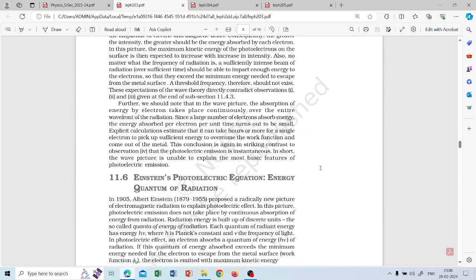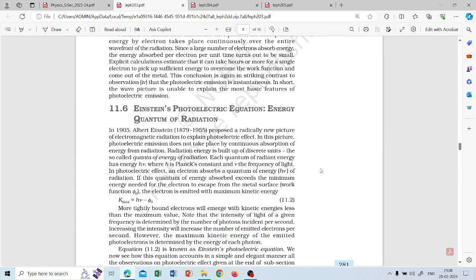Now, from here it is important: Einstein's photoelectric equation, the energy quantum of radiation. Here Einstein assumed light as a particle. The most important point is that he assumed light as a particle which has an energy of h nu, in which h is a constant and nu is the frequency of light.